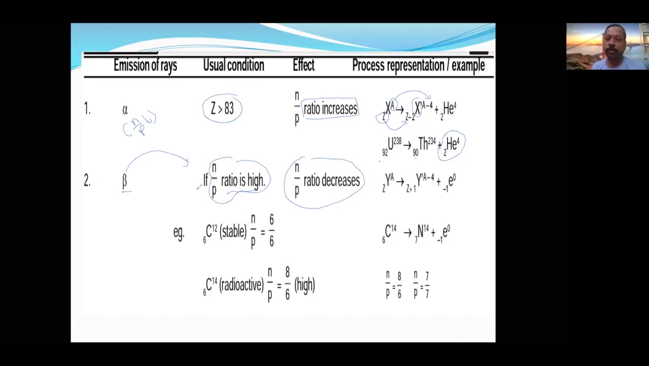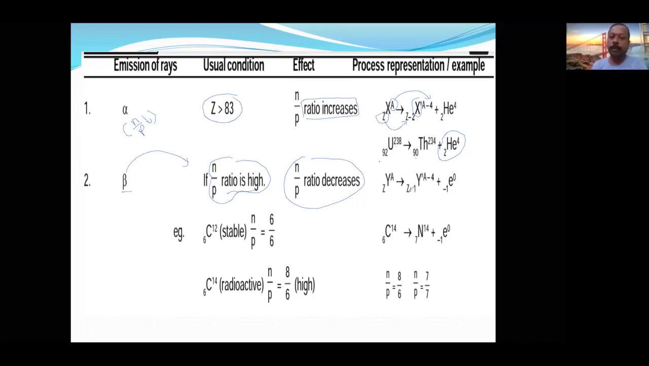How to decide? Is it understood? Whether alpha emission or beta emission takes place depends upon the N by P ratio. If the present N by P ratio is less and it wants to increase it, then it will go for alpha emission, and that is possible for heavy nuclei having more than 83 atomic number. Beta rays are emitted when the N by P ratio is very high presently and it wants to decrease the N by P ratio.